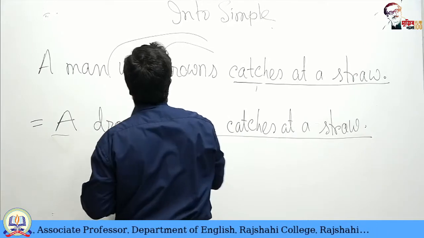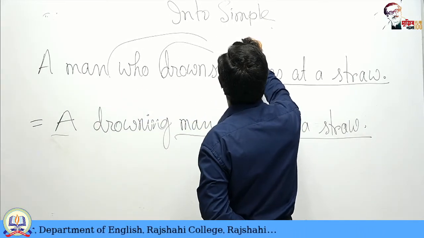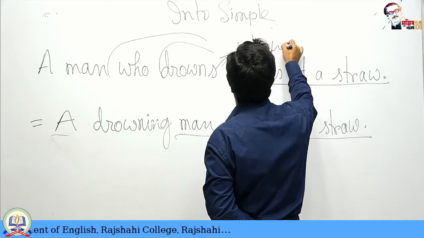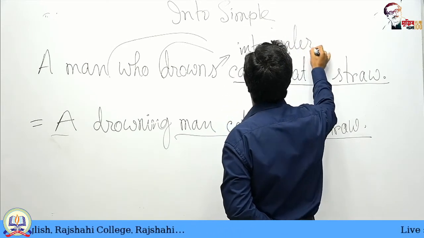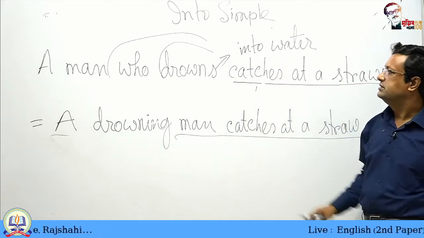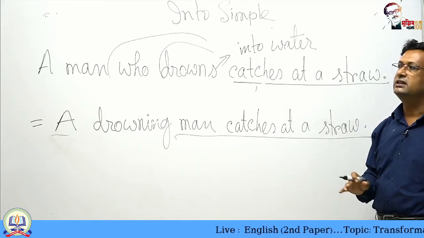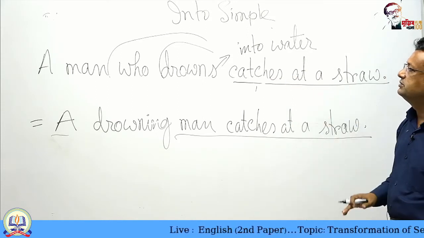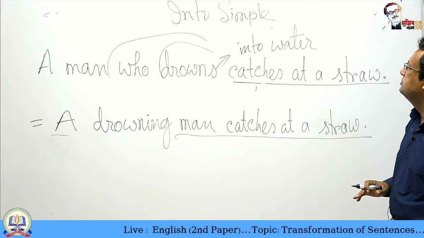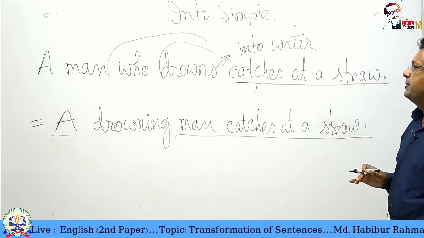Suppose a man who drowns into water. So this is related with drowns. Drowns into water, drowns in the sea, drowns in the river. In this way, a man who drowns into water catches at a straw.